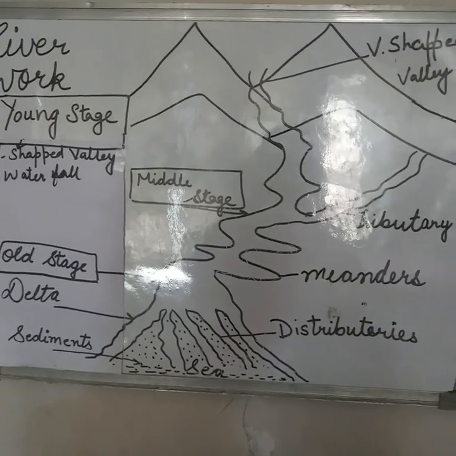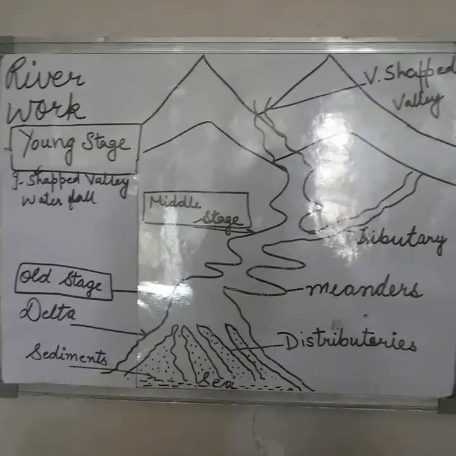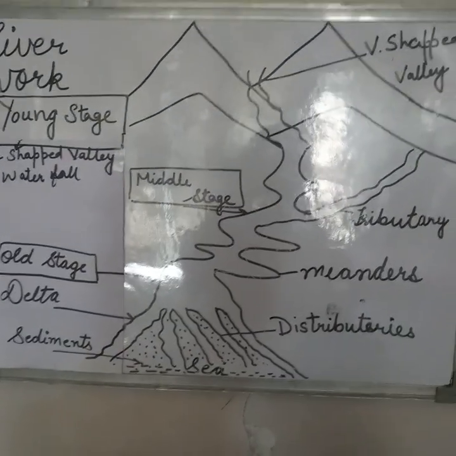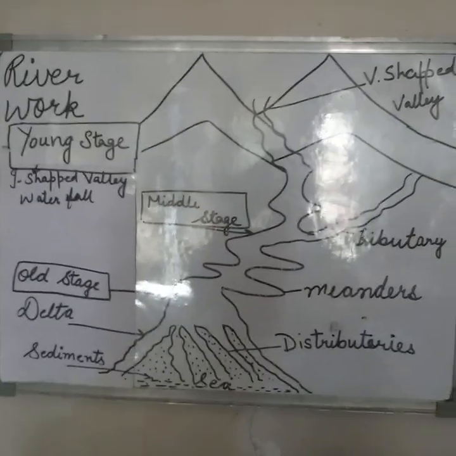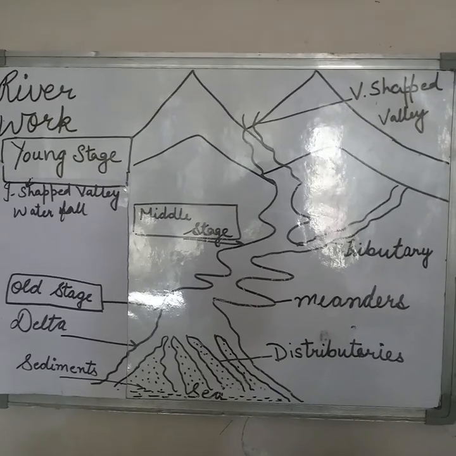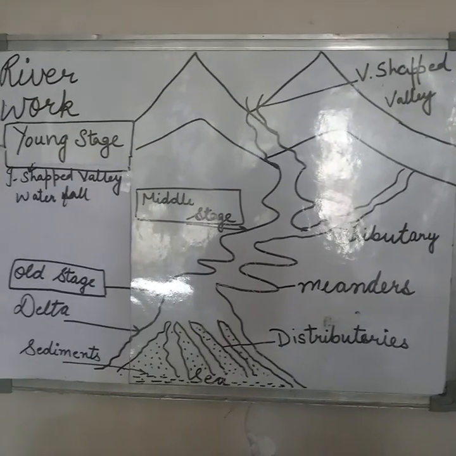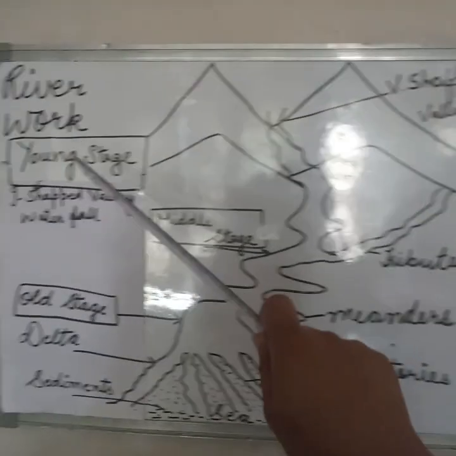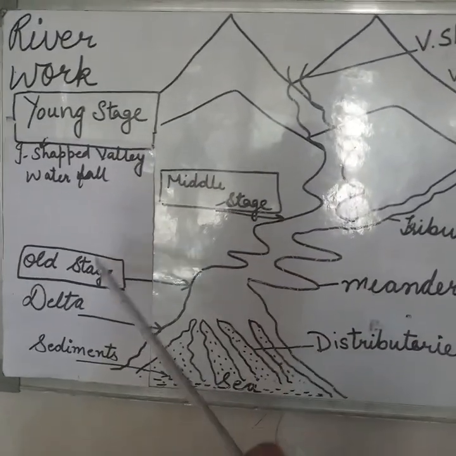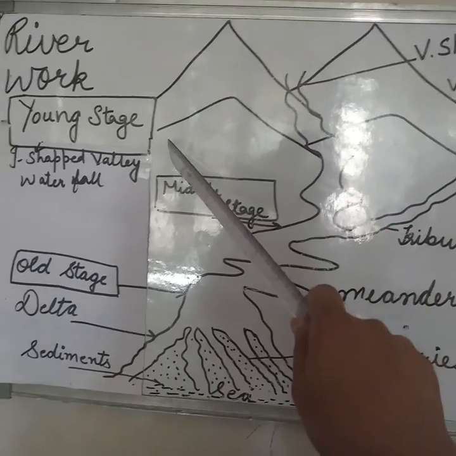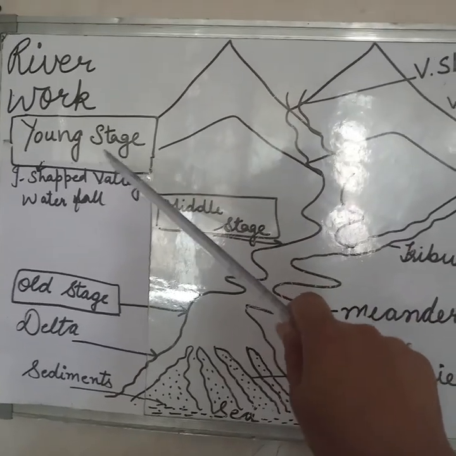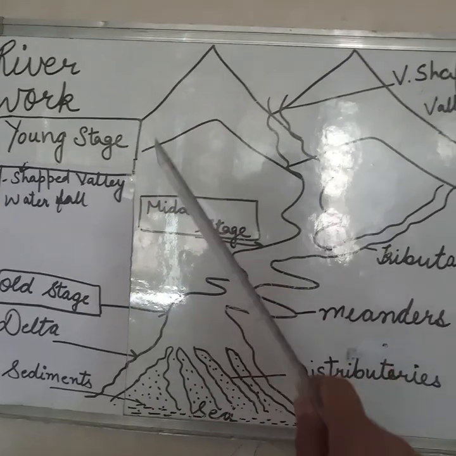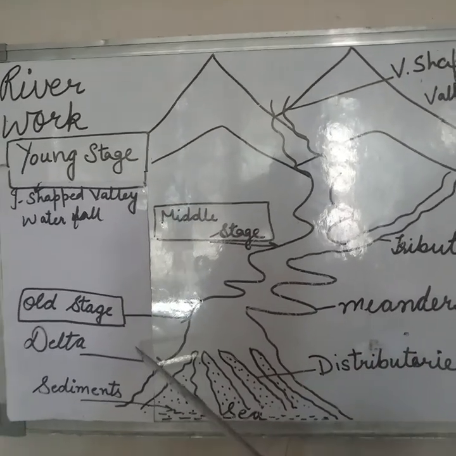In this topic you will be able to understand the different stages of a river, and you will be able to identify the different features which are formed by the river in the different stages. There are three stages of a river. A river also has a life cycle. Like us, a river also has three stages: young stage, middle stage and old stage.